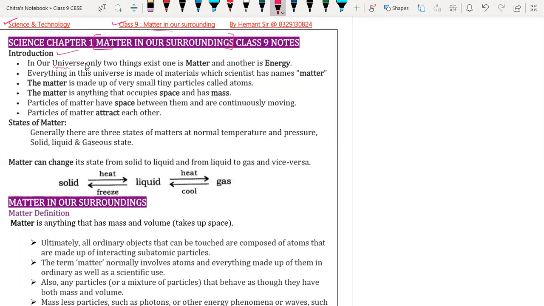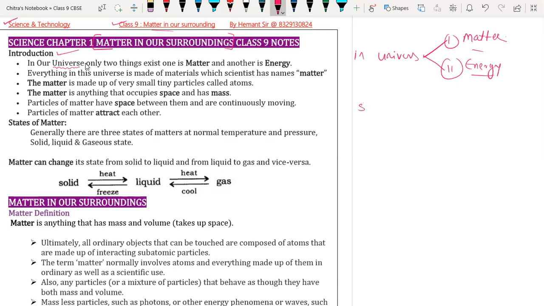In our universe only two things exist. Number one is called matter, which we are going to discuss, and another one is called energy. Only two things exist: one is called matter and another one is called energy. And matter and energy are interconvertible.